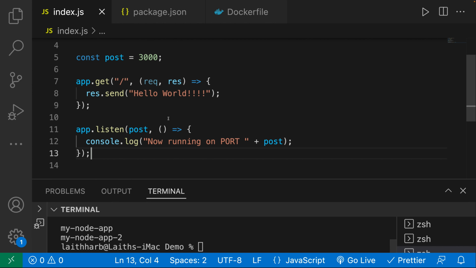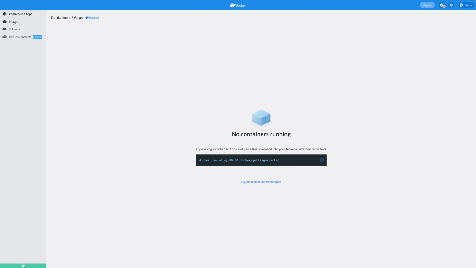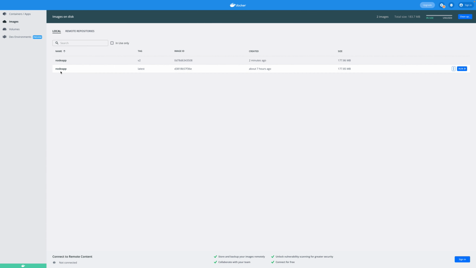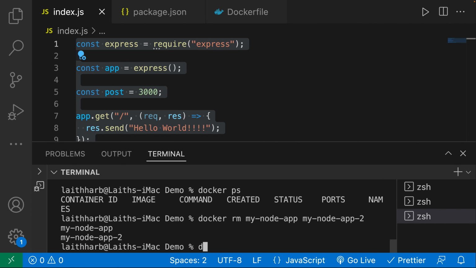Okay, so now I want to rebuild this image, which I believe I did already. If I go to my images, you can see I have this node app with this version 2. So I'm going to build and run a container based off that. I'm going to say docker run, and then port mapping. Let's say port 8000 to port 3000.